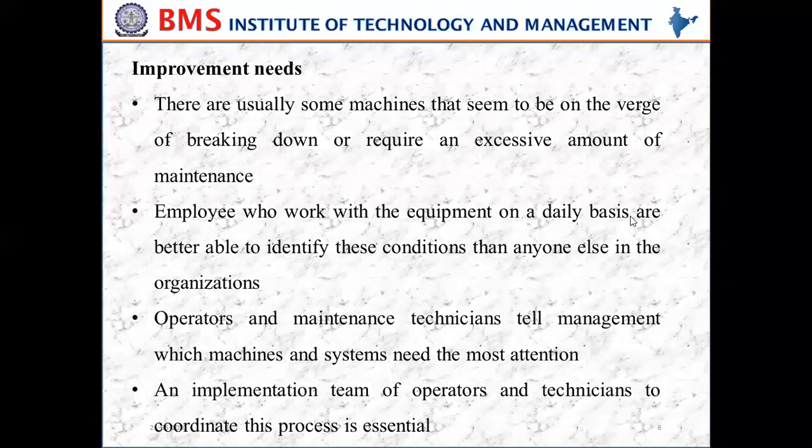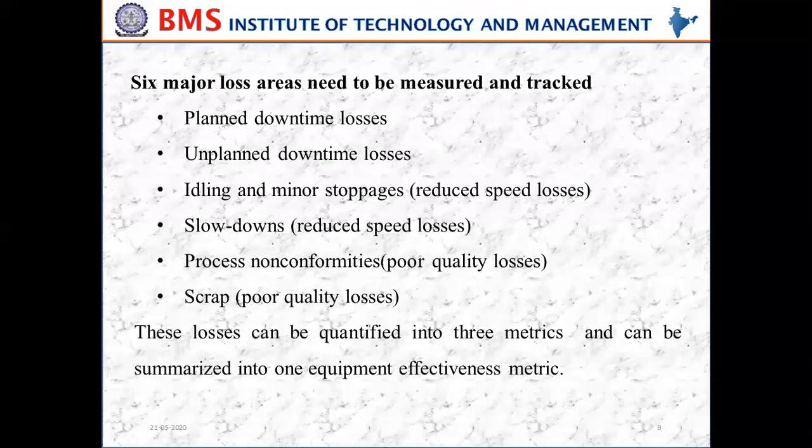So in this, the employees who work with the equipment on a daily basis are better able to identify these conditions. And in this, the six major loss areas are identified, which need to be measured and tracked. So, what are those major loss areas in a particular organization?